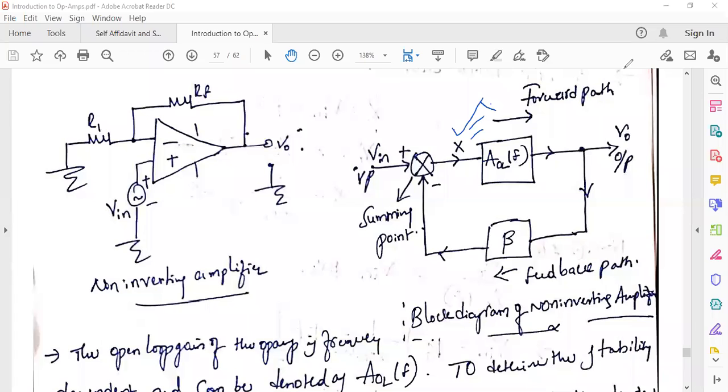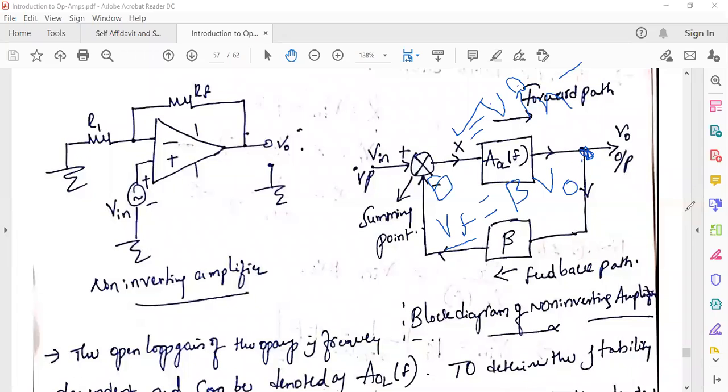So what is the input to this summing point? V in, minus, right? We are having minus. What is the output here? Vf, right? Vf means beta into V naught. What is the input to this feedback block? V naught, right? The input to the feedback block is your V naught. So the output is Vf.